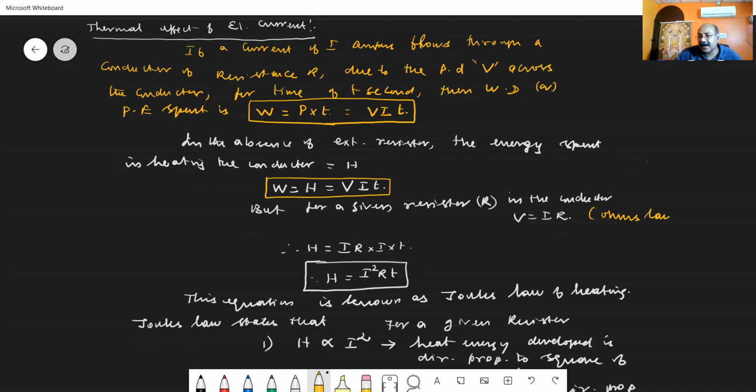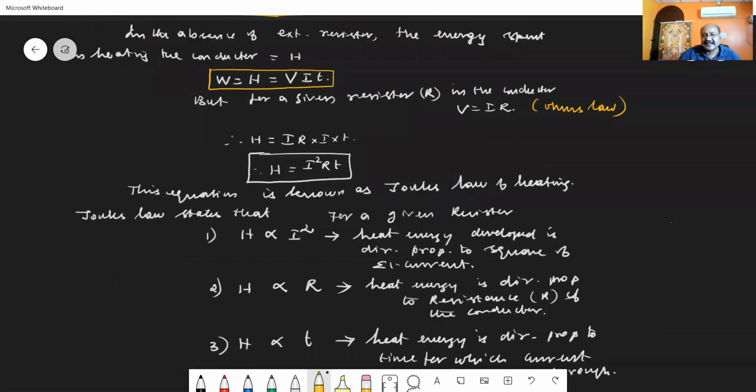According to Ohm's law, substituting in the above equation, I can get H is equal to I into R into I into T. On multiplying, I can get the amount of heat energy developed in the conductor as H is equal to I square into R into T. This equation gives you the amount of heat energy developed, and it is stated as Joule's law of heating.